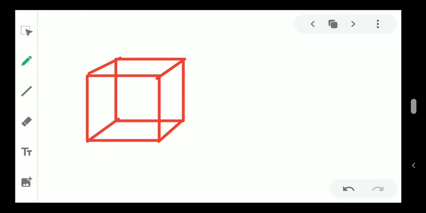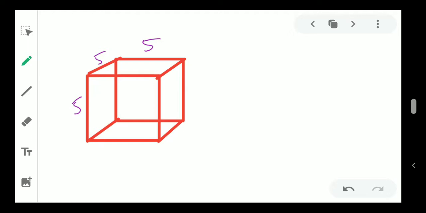Okay, so let's say this is a perfect cuboid, or cube. This is a cube. Let's say the side is 5. You know a cube means a 3D object with all sides the same. So this is also 5, this is also 5, everything is 5.